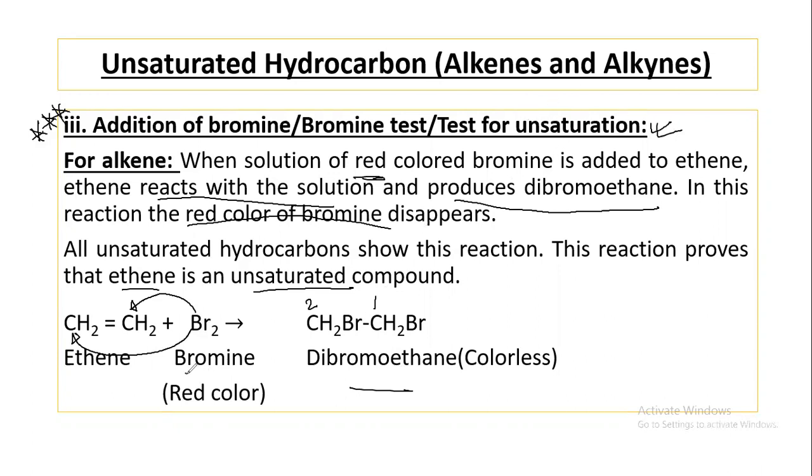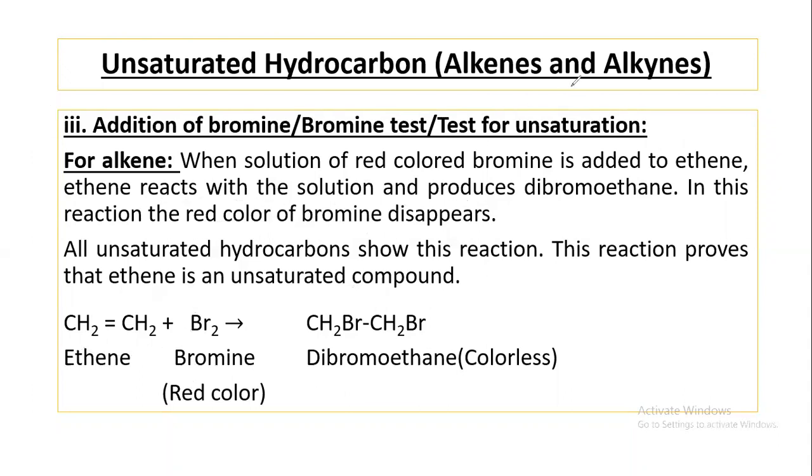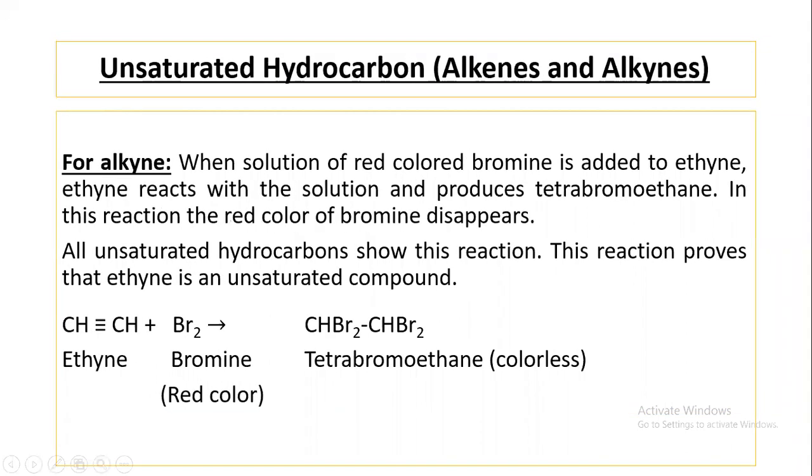The color of bromine was red, and after reaction, the red color of bromine disappeared. Alkane doesn't show this type of reaction, but alkene and alkyne show this type of reaction. In the case of alkyne, bromine also reacts with ethyne and produces a colorless substance.